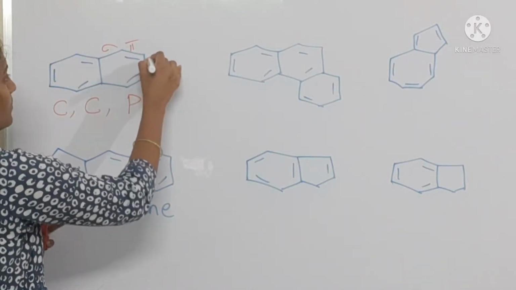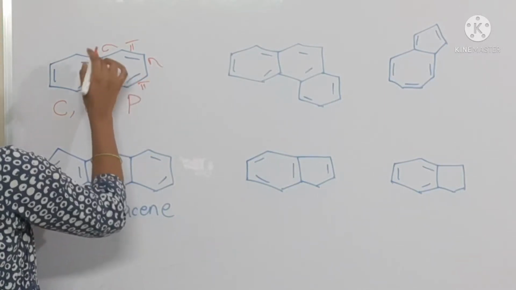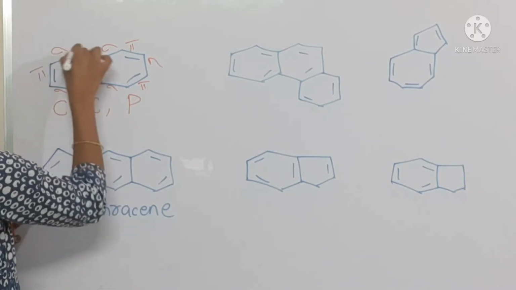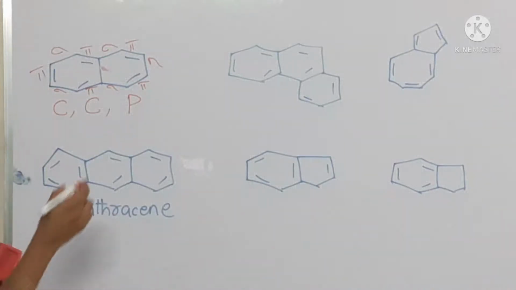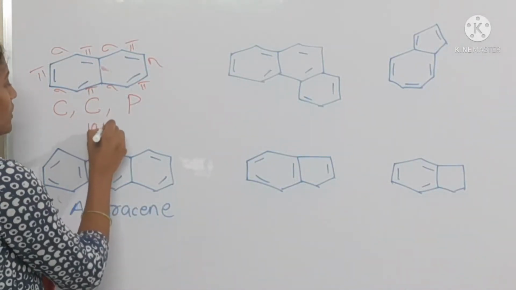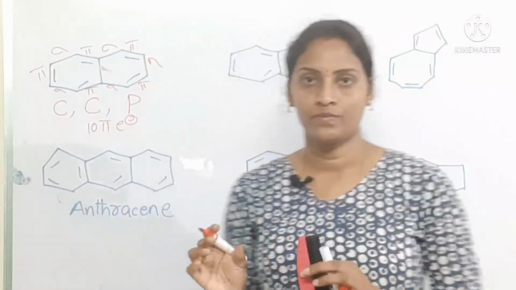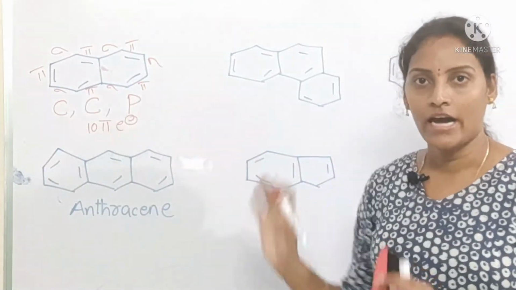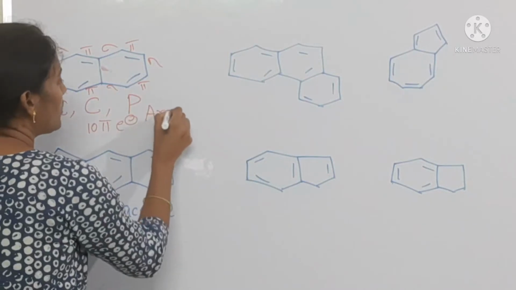sigma, pi, sigma, pi, sigma, okay. This is pi, sigma, pi, sigma, pi. See, all are in conjugation. Coming to how many pi electrons are here? 10 pi electrons. It fulfills all aromatic compound conditions, so it's an aromatic compound. Naphthalene is the aromatic one.